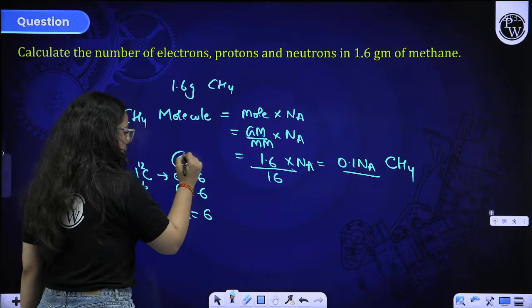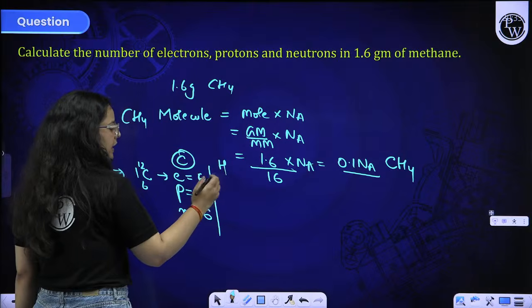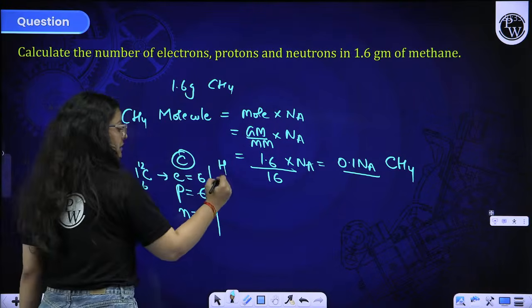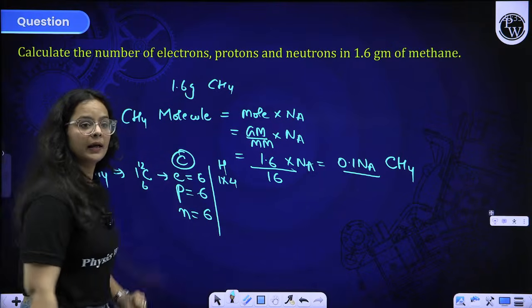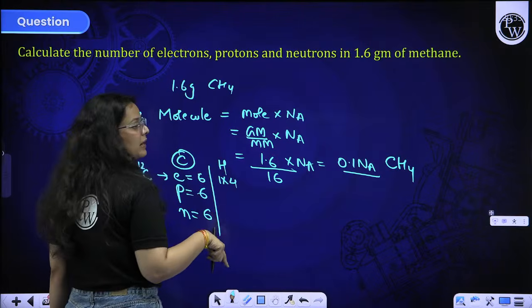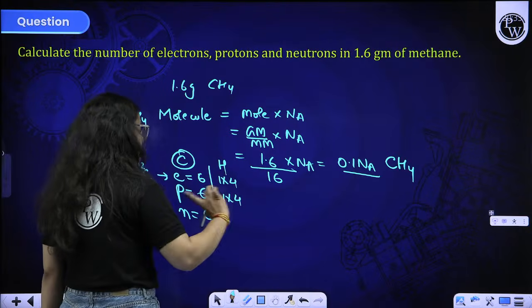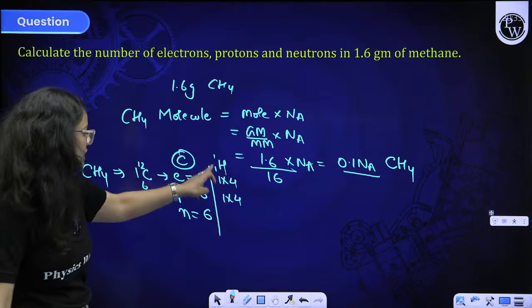Okay, this is for carbon. Similarly, you can go for hydrogen. CH4 is there, so we are having 4 hydrogen. Hydrogen contains 1 electron, so 4 into 1, we get 4 electrons overall. Protons for hydrogen: atomic number is 1, so protons are also 4. Neutrons are not there in hydrogen: mass number 1 minus 1 is 0.